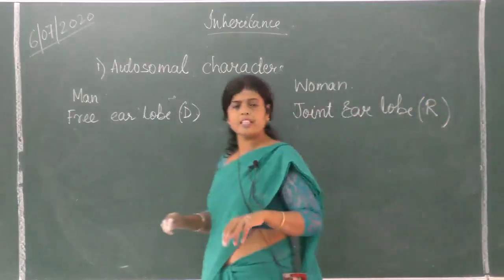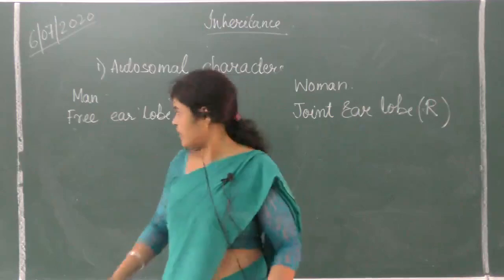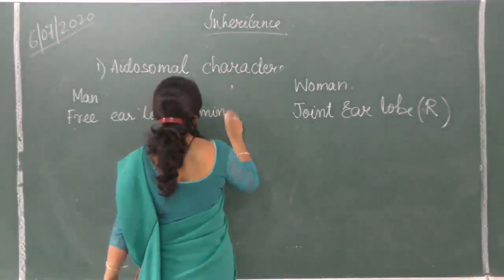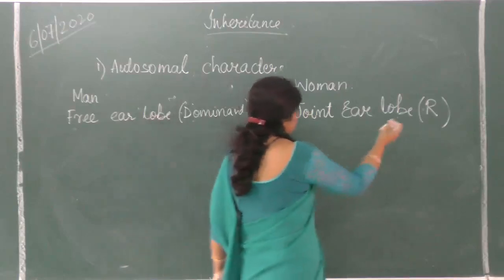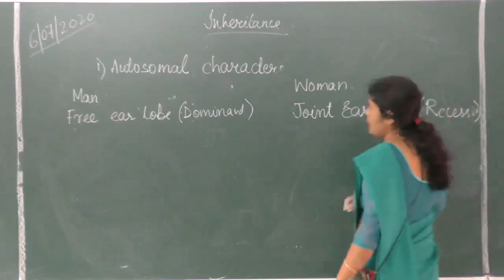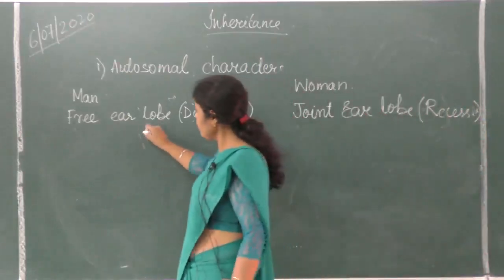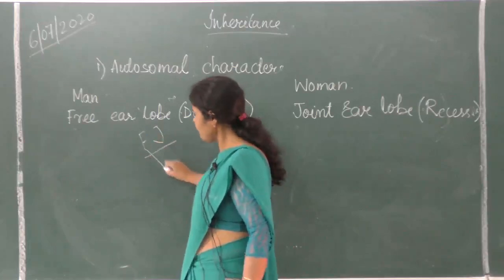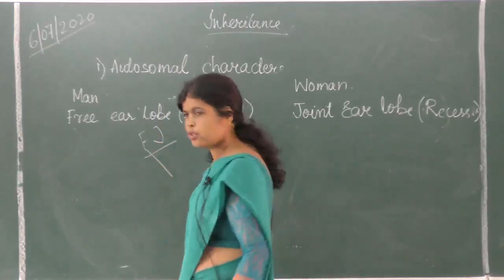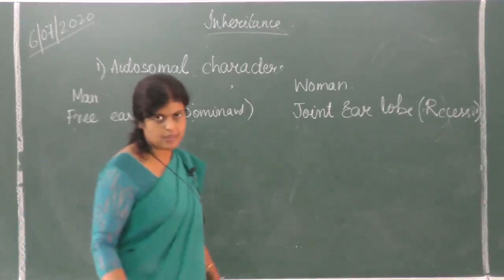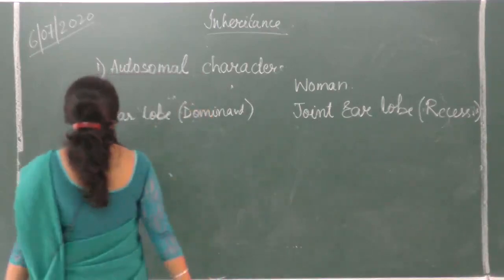Which character will express itself? The dominant. That means if both the gene for free earlobe and the gene for joint earlobe are present, then free will express itself, not joint. Is it clear? You know the meaning of dominant and recessive as we have done in Mendel's cross.